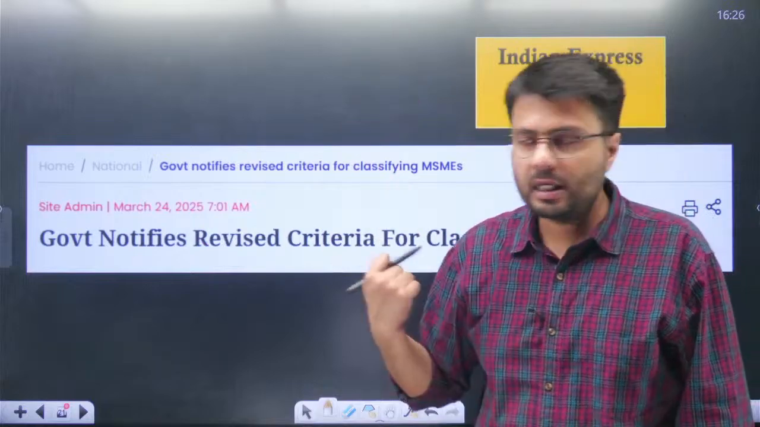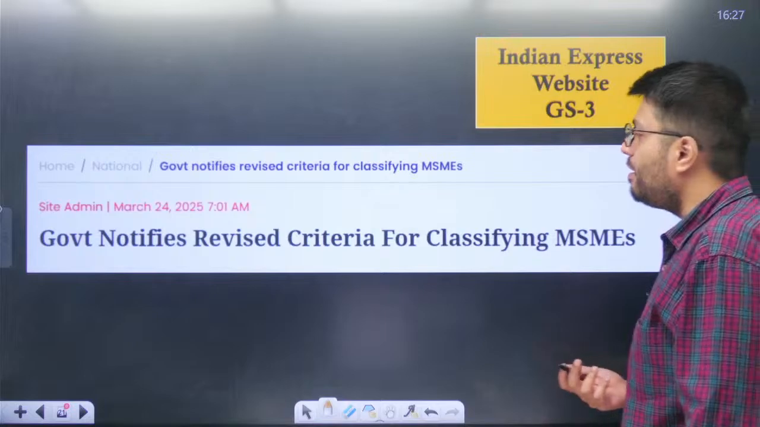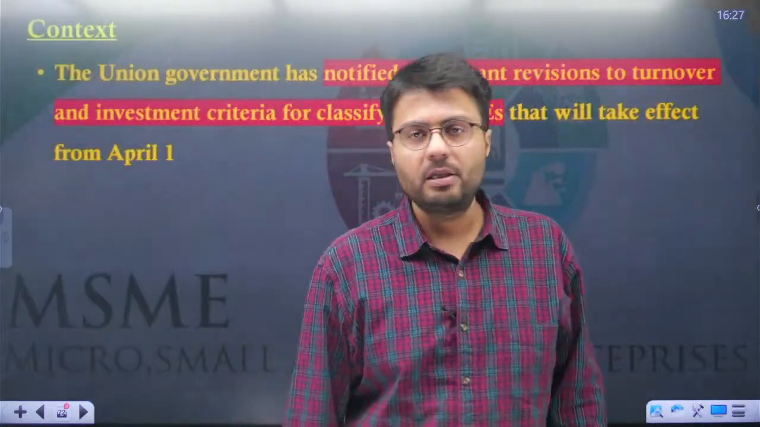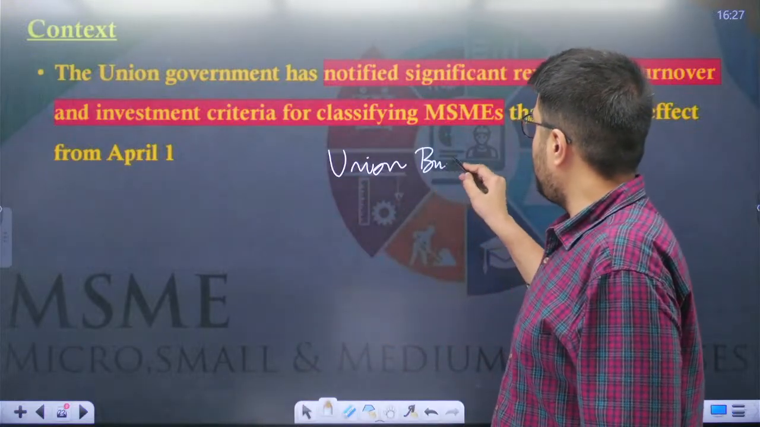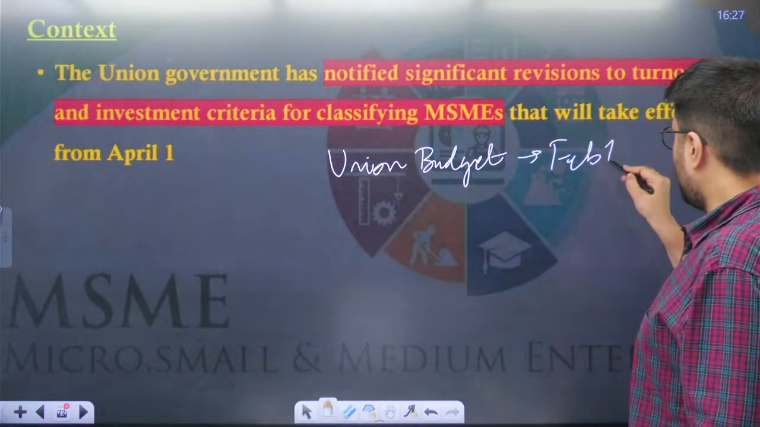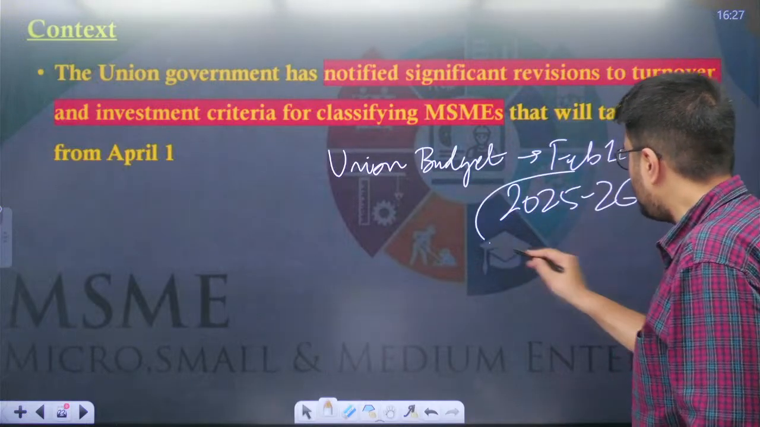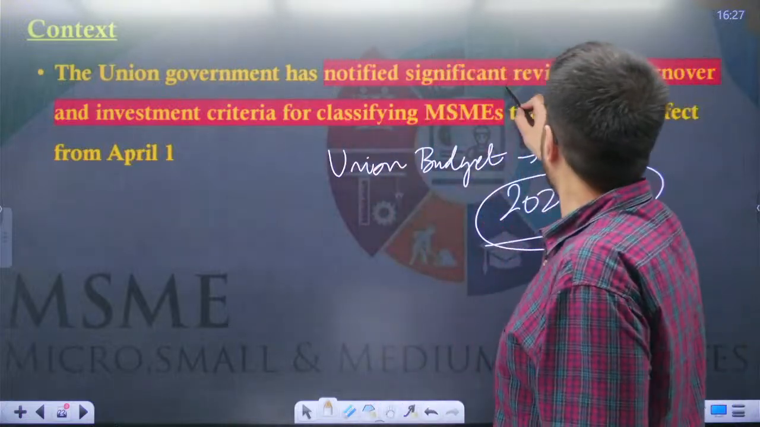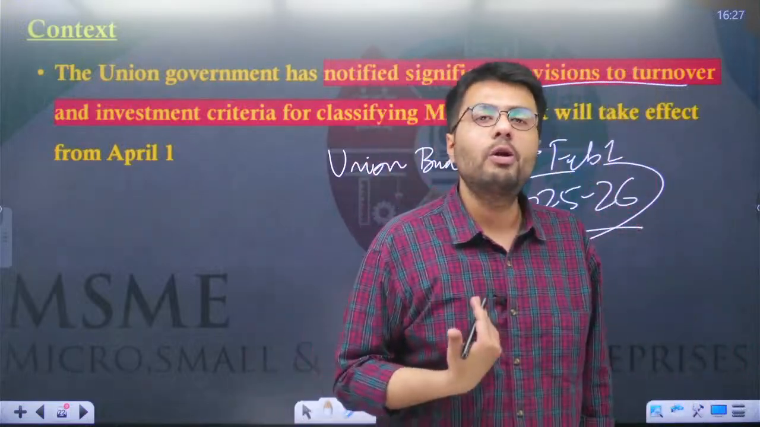Now, let us move to the third article of the day. Here, it has stated that the government has notified the revised criteria for classifying micro, small and medium enterprises. Now, you understand in the union budget, which was presented by Madam Finance Minister on February the 1st this year, that is the union budget for 2025-26, Madam Finance Minister highlighted that the government has decided on a revised criteria for classifying the MSMEs, that is micro, small and medium enterprises.